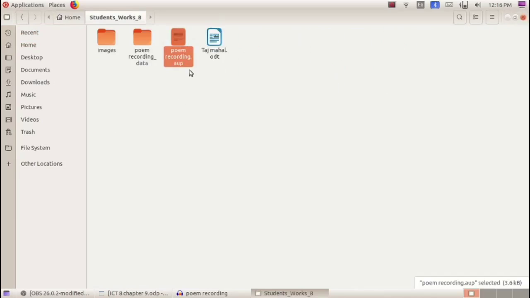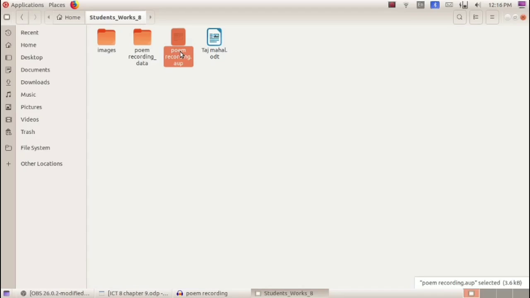See this one, poem recording. This is the file that we have saved just now. The file extension is AUP, which indicates it is an Audacity project file. When we double click on this and open it, it will be opened in Audacity software.